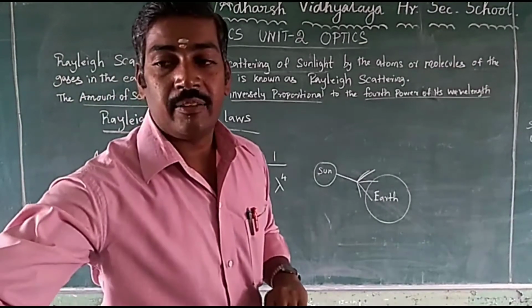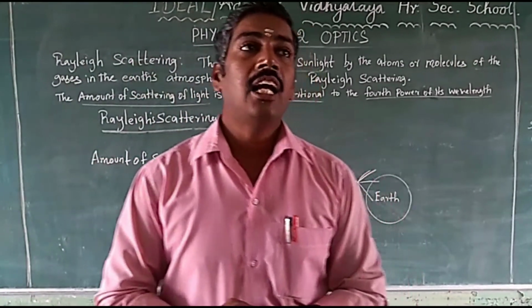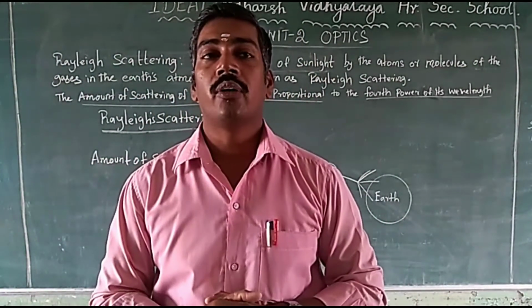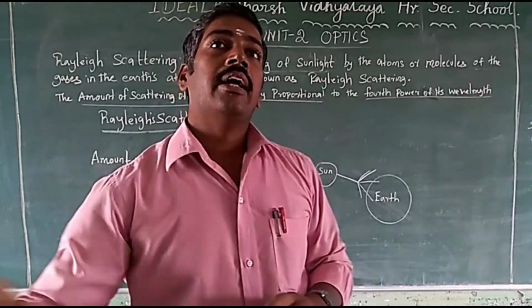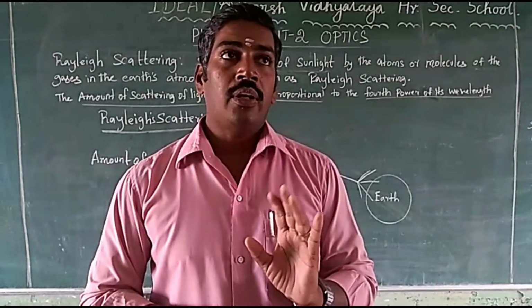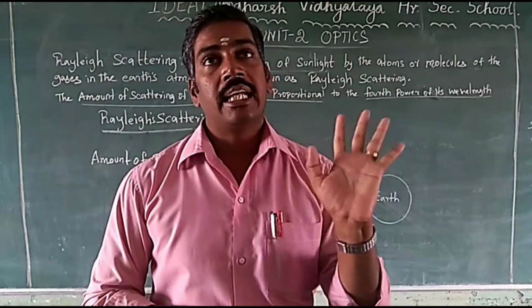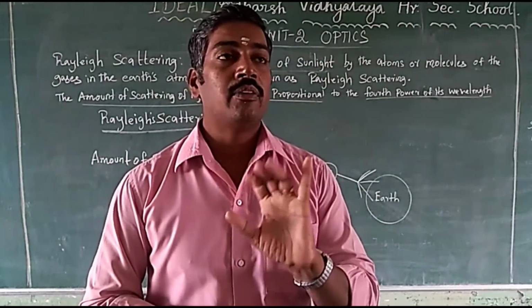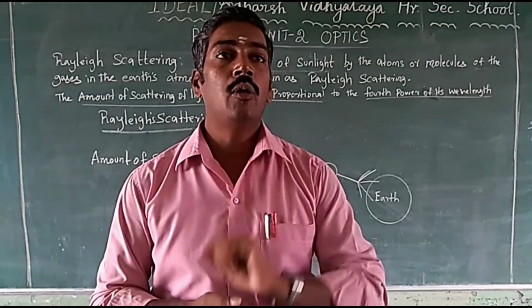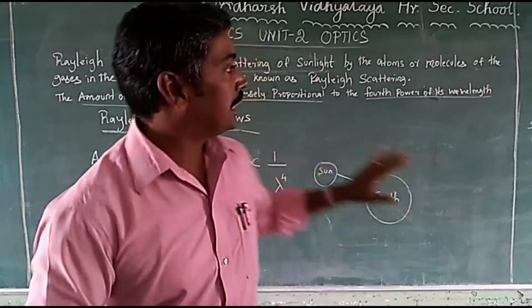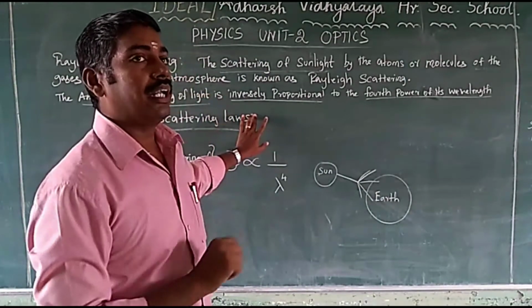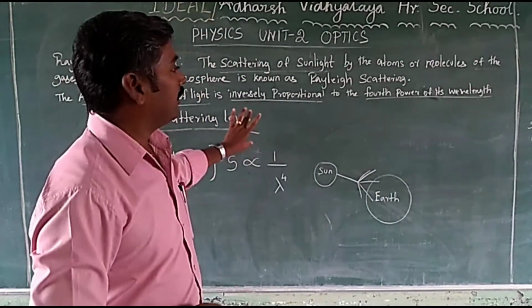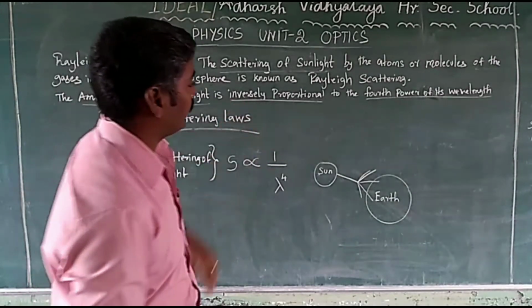The sky, you see the sky is blue in color. Why is the sky blue? Reasons. Totally different colors come in the sunlight, but in the sky you see only the blue color. This Rayleigh scattering law is the reason for the blue color of the sky.